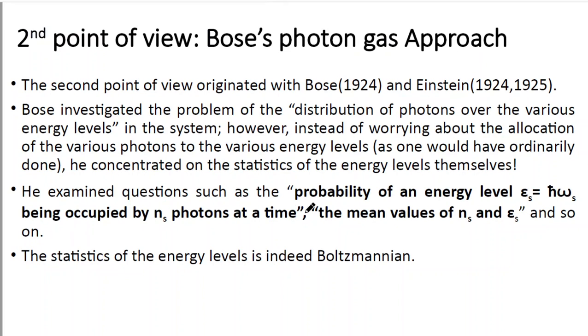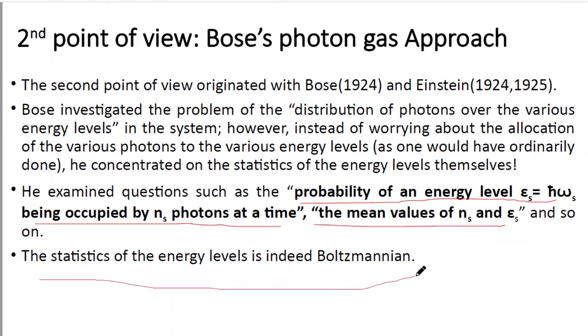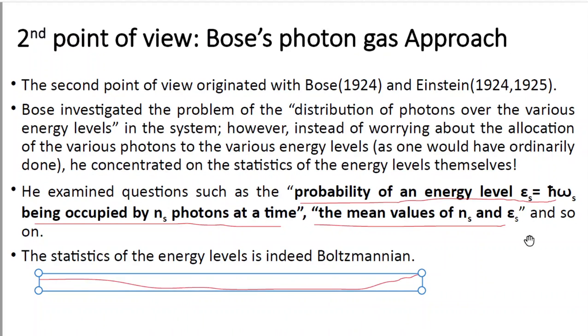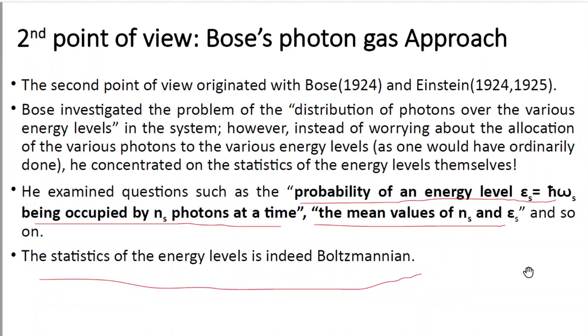So what is the probability of an energy level being occupied by ns photons at a time? And he also thought about this question: what will be the mean values of ns and epsilon s, and so on. So his approach was a little bit different. The statistics of the energy levels is indeed Boltzmannian.